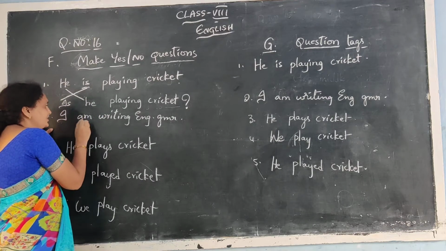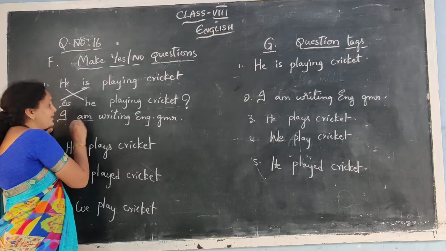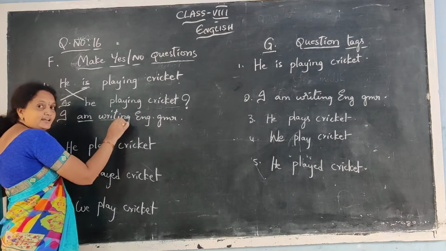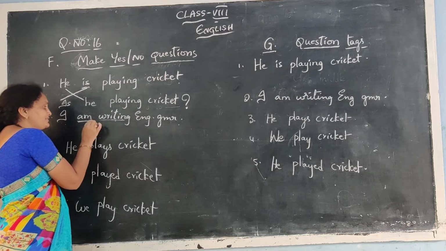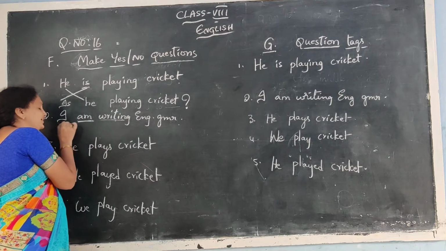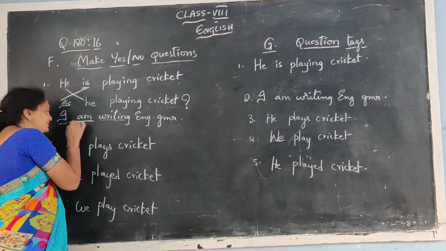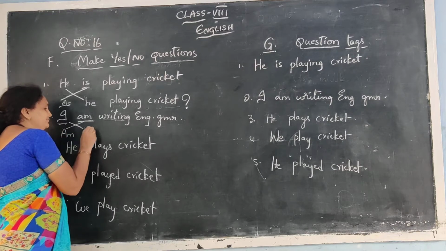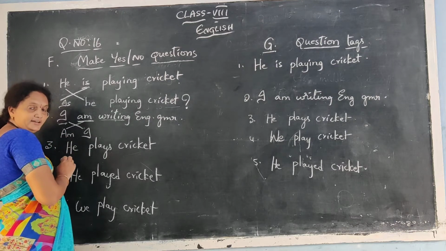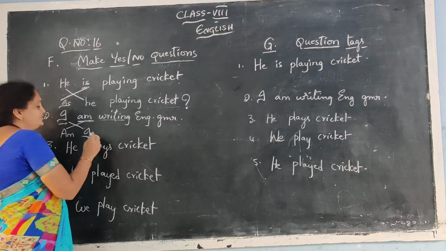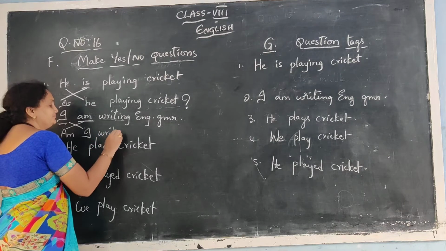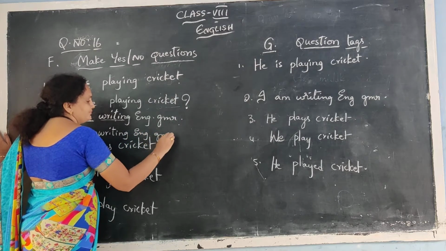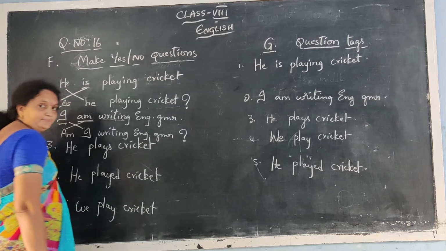Now here also. What is the helping verb here? I am writing English grammar. Writing is a verb, the action here, and the helping verb is am. So what is the subject here? I. So let us change the places of helping verb and the subject. I am means sentence, am I means question. Am I writing English grammar? Now you have to keep the question mark.